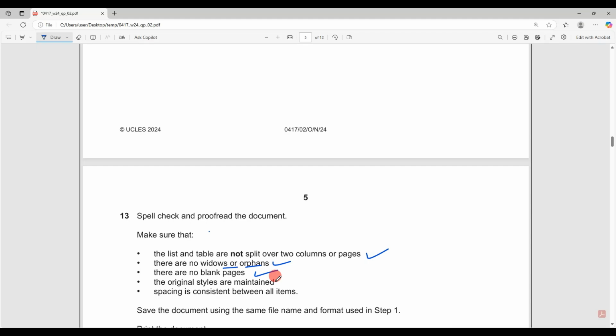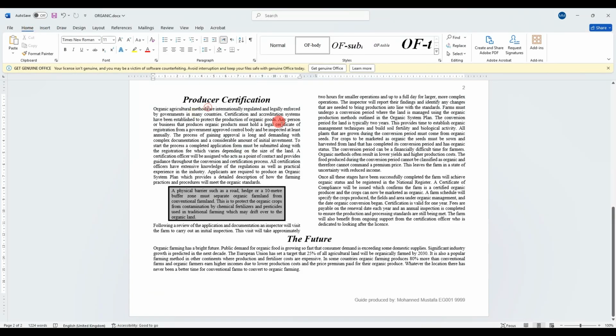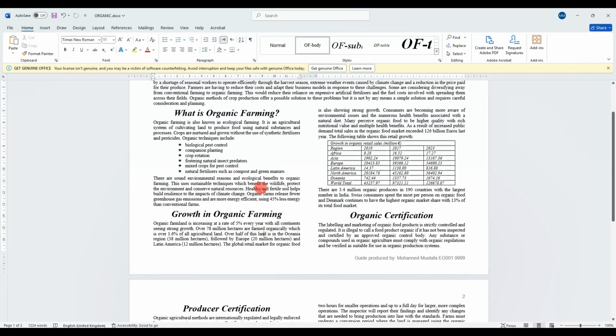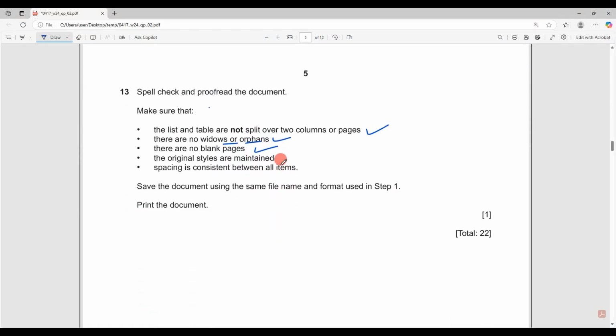Original styles are maintained. Click always, like here, make sure that, for example, all the documents look like body style here. No changes, you get the point. Yes, and this is the title and this is a subheading, so everything looks fine. And this is the table style. Are we good? You can double check them.